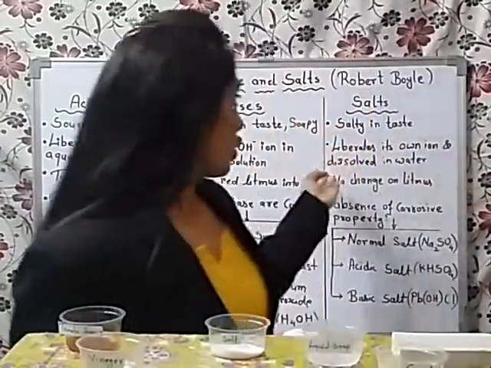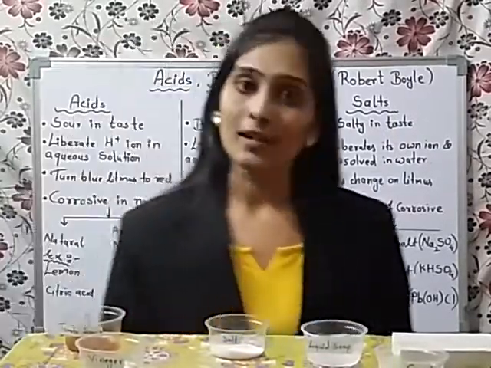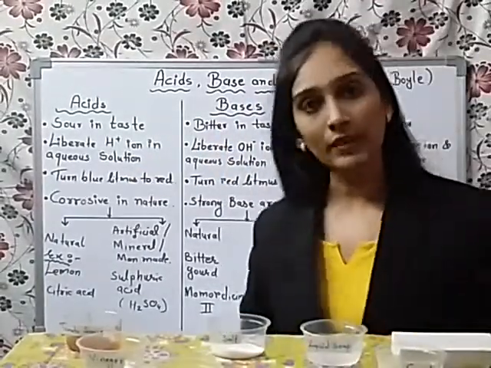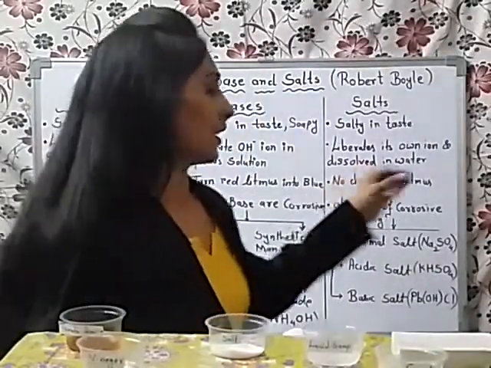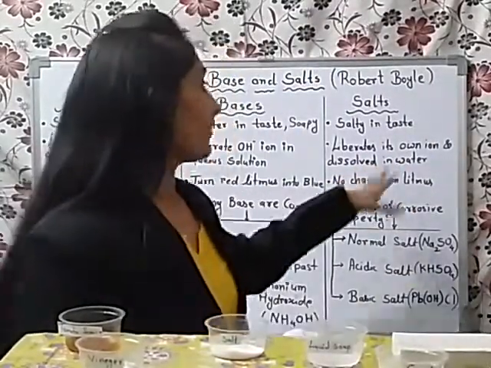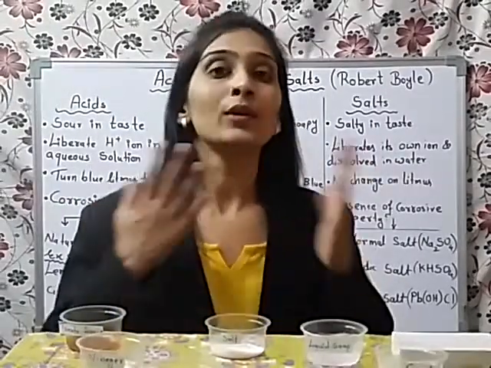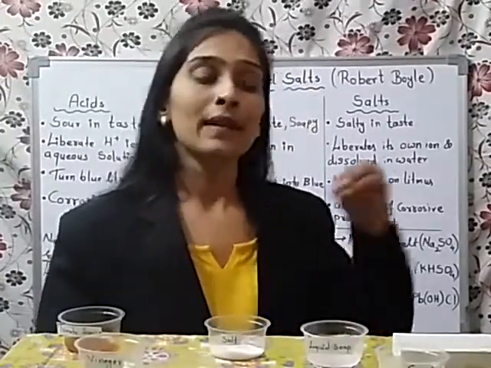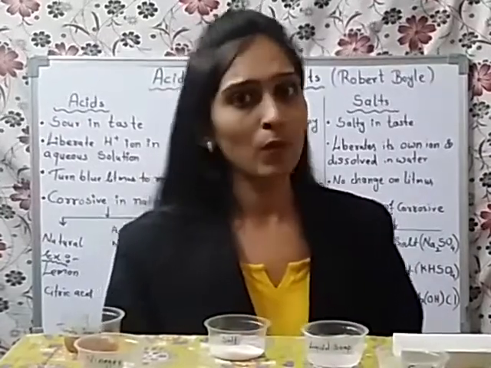Salts liberate their own ions when dissolved in water. Generally, salts are compounds which are formed by the combination of an acid and a base. Later on, we will learn about salts in depth. But here we are going to concentrate on a few points, like whenever a salt dissolves in water, it gets completely dissolved and liberates its own ions. For example, NaCl, the common salt, when dissolved in water, liberates the sodium ion and the chloride ion into the water.